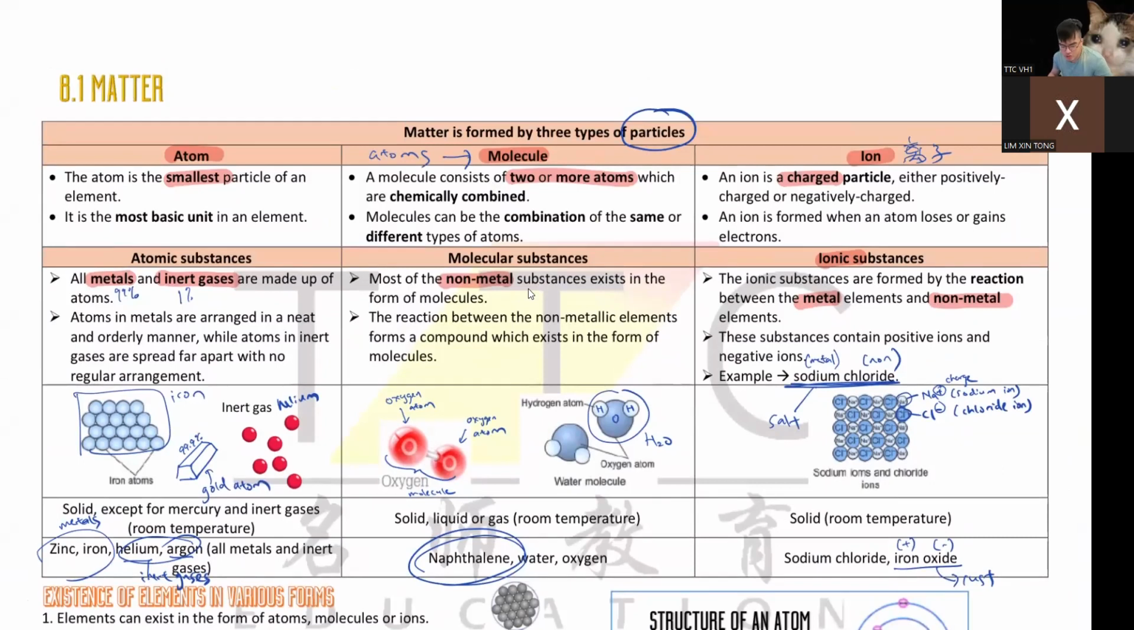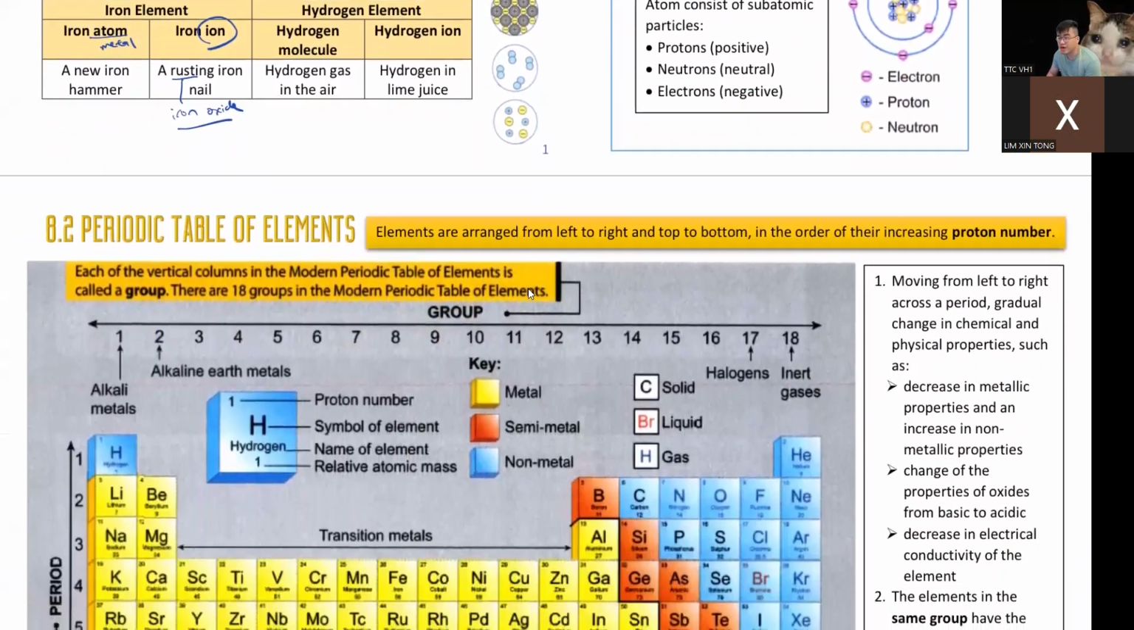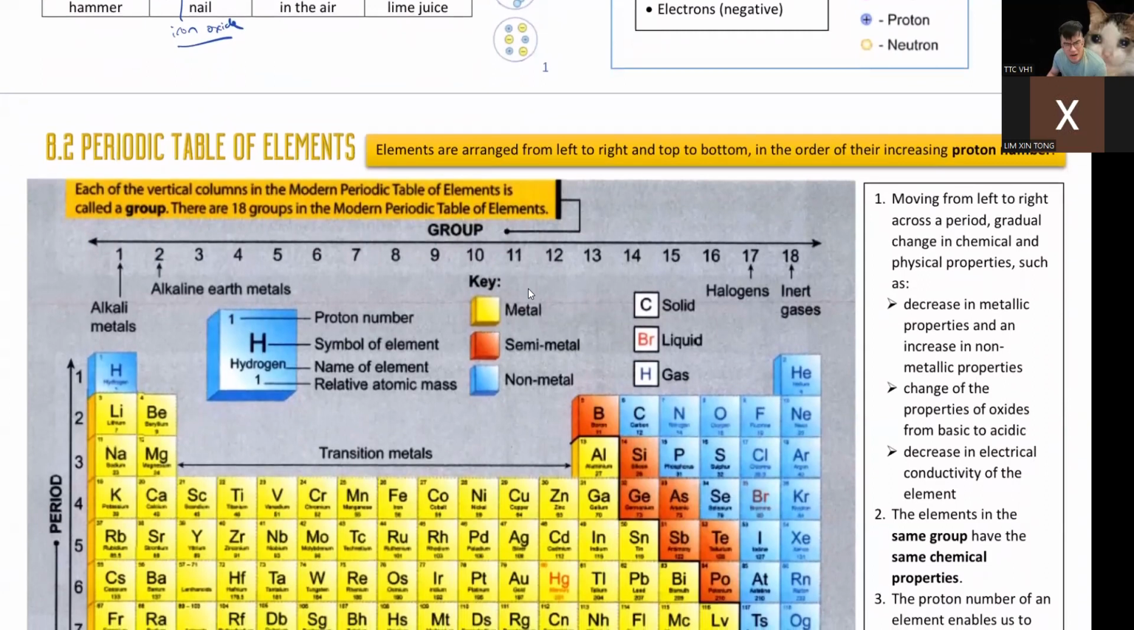Okay, I'm not gonna do too much today. Maybe we'll end our class early, who knows, right? Because you are having your exam soon. I don't want to go too far because there's no point. Okay, so let's look at our periodic table, shall we?